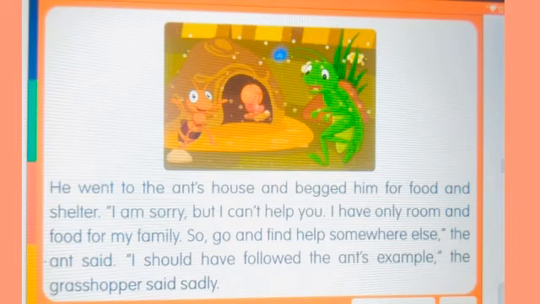What did the grasshopper do? The grasshopper in the summer sat happily, and when the winter came, the grasshopper was very sad. He had no food, no shelter. When you work hard like the ant, you get success. You won't be like the grasshopper.